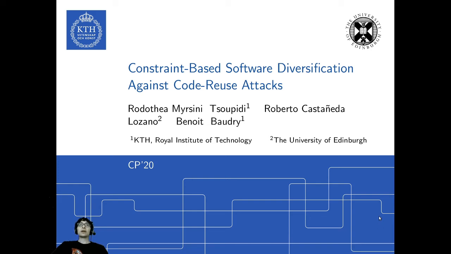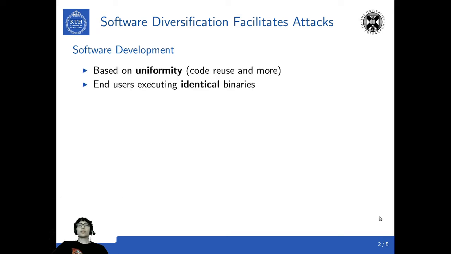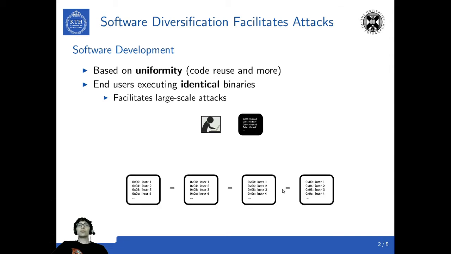Hello everybody, my name is Romy and I will present you our work on constraint-based software diversification against code reuse attacks. Software development today is based on uniformity, where end users execute identical binaries. However, this facilitates large-scale attacks. For example, assume multiple users running identical binaries, then an attacker is able to design an attack against this binary and successfully attack all these users.